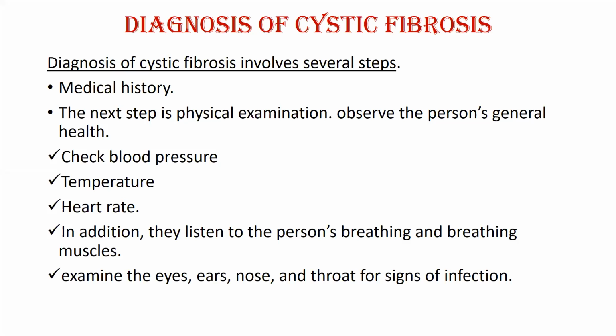You can examine their eyes, ears, nose, throat for signs of infection. Even dehydration is a common symptom of cystic fibrosis. By looking at the patient, you can see dry lips, dry skin, even salty sweat. So you have to examine everything from head to toe.